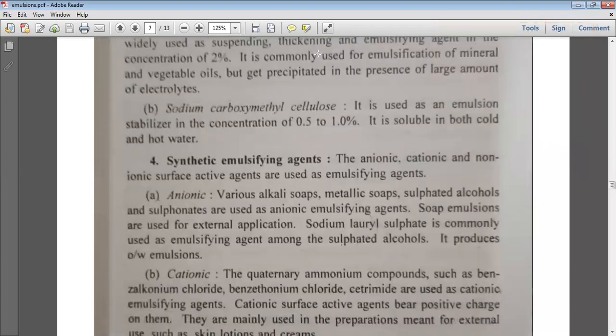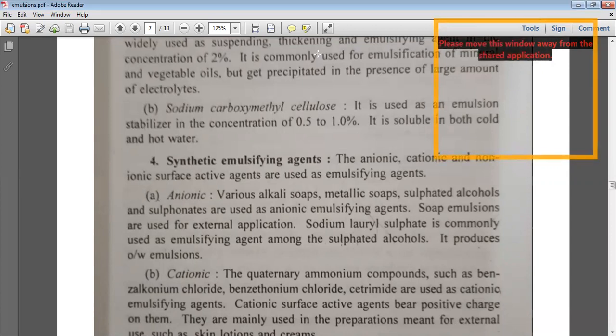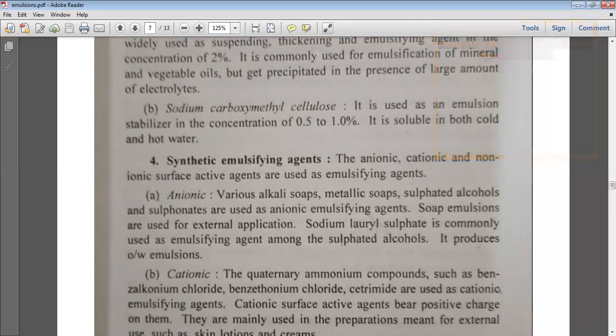Next you have the synthetic emulsifying agents. They may be anionic, cationic, and non-ionic surface active agents which can be used as emulsifying agents. Anionic means you have various alkali soaps, metallic soaps, sulfated alcohols, and sulfonates used as anionic emulsifying agents. Soap emulsions are used for external applications. Sodium lauryl sulfate is commonly used as an emulsifying agent among the sulfated alcohols. It produces oil by water emulsions.